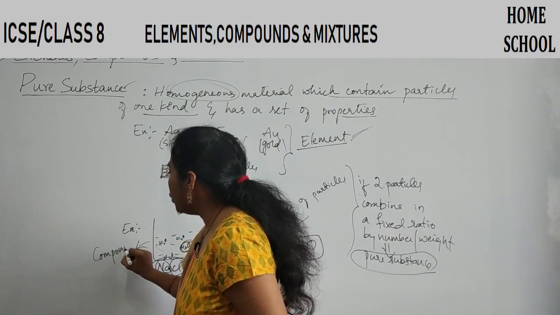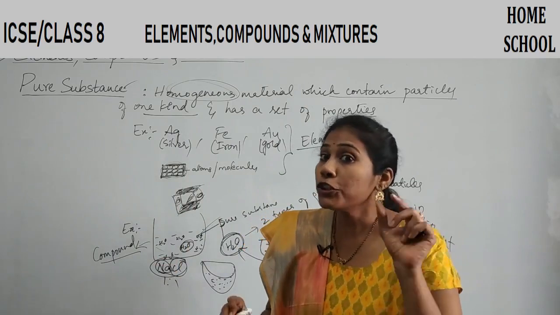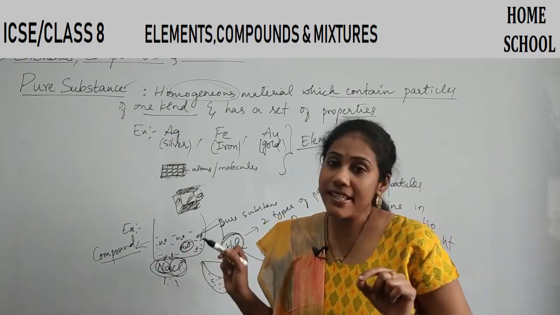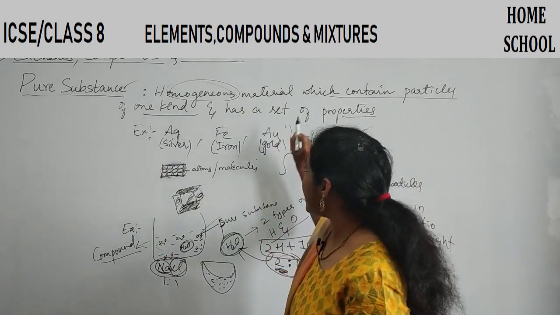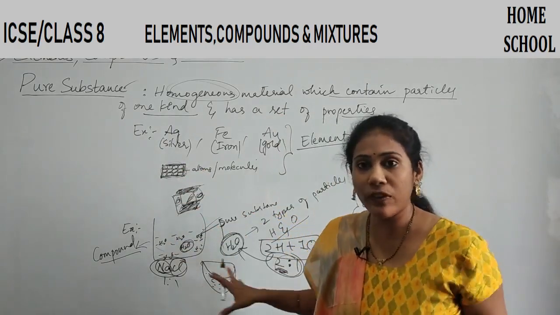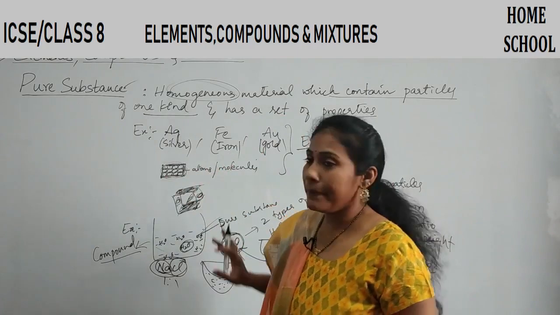So I told you pure substance is again divided into two types, isn't it? One is element, the other one is compound. So what is element here? When a pure substance has a single kind of particle all over, which is spread uniformly, then it is called an element.